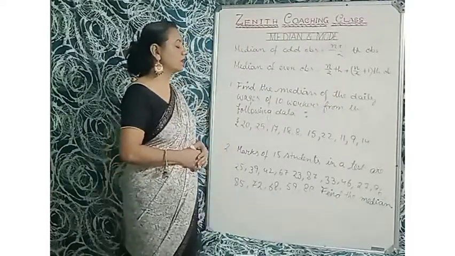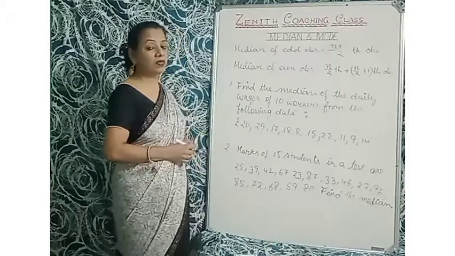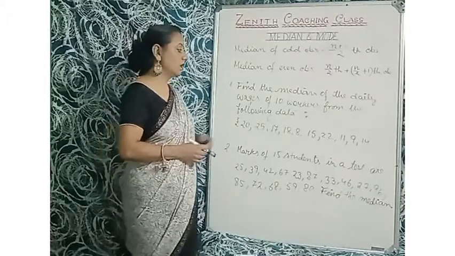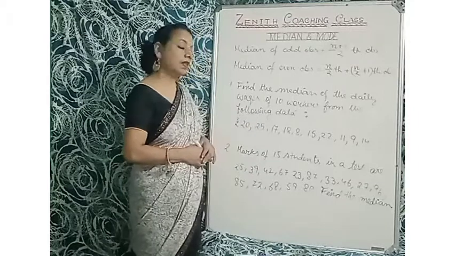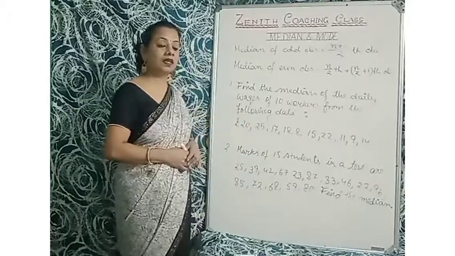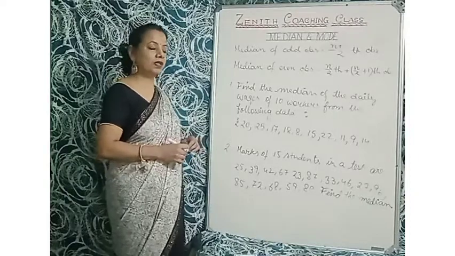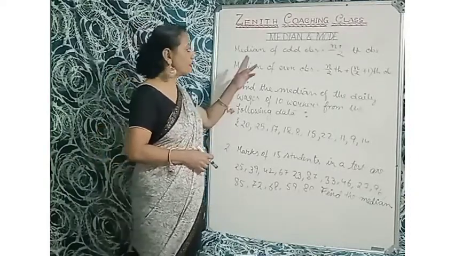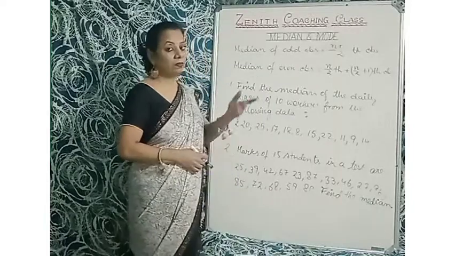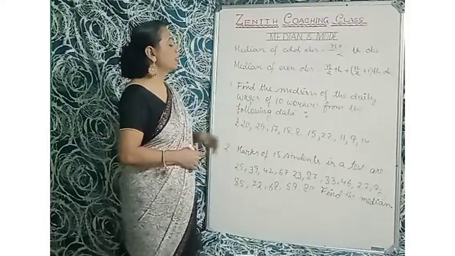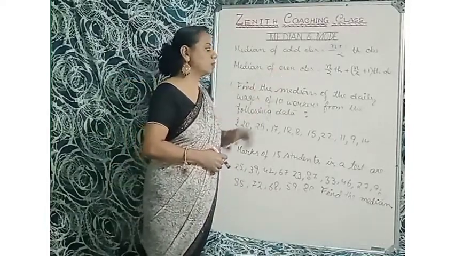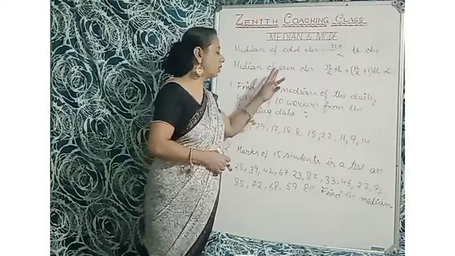So you are thinking that, oh, I cannot understand what you are telling. So I'll teach you sums. Through these sums you can learn how we can find the median quickly. And mode is very easy. After teaching you median, I'll teach you mode. So for odd observation it is the (n plus 1) by 2th observation.